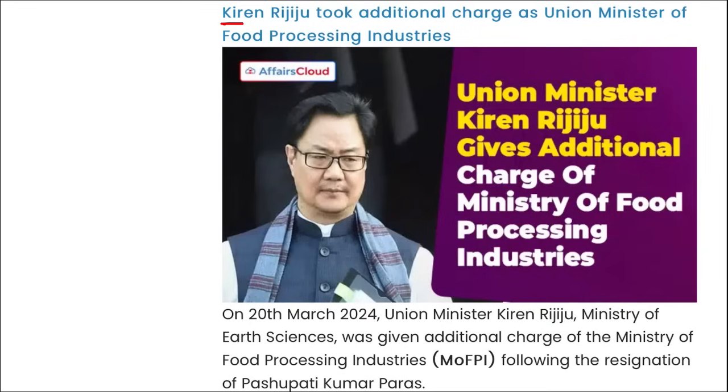Next, Kiran Rijiju took the additional charge as the Union Minister of Food Processing Industries, as you can see him in the picture. He was given the additional charge of the Ministry of Food Processing Industries following the resignation of Pashupati Kumar Paras. Take a note of this.